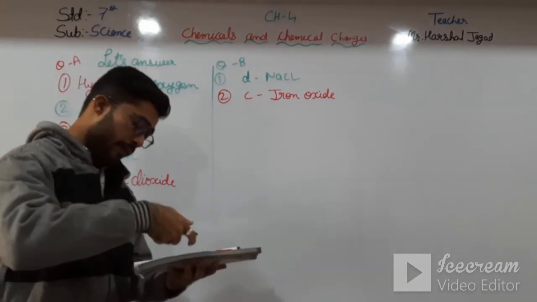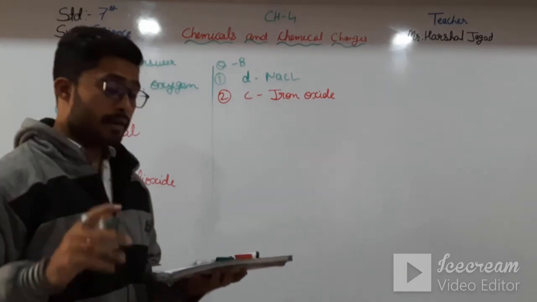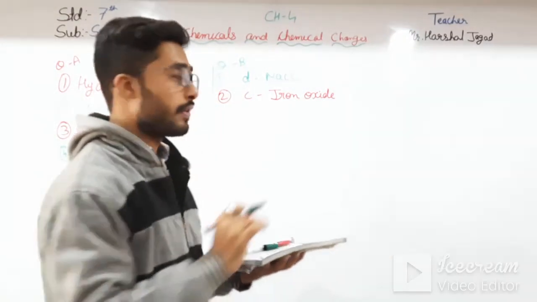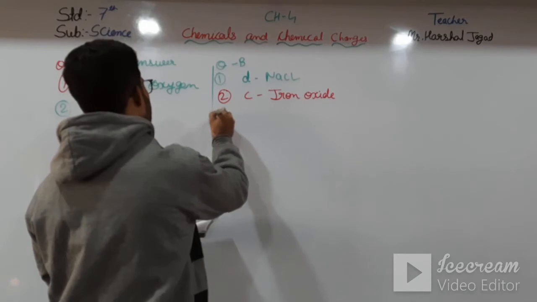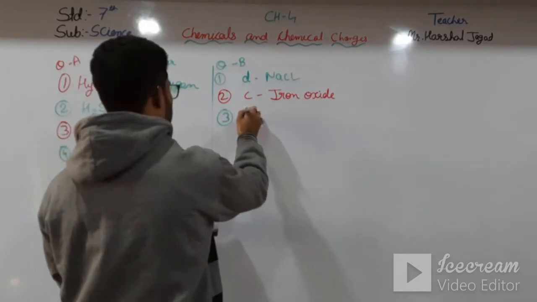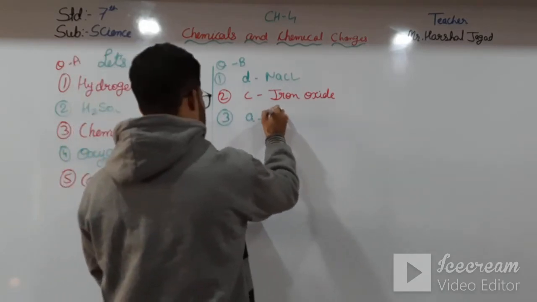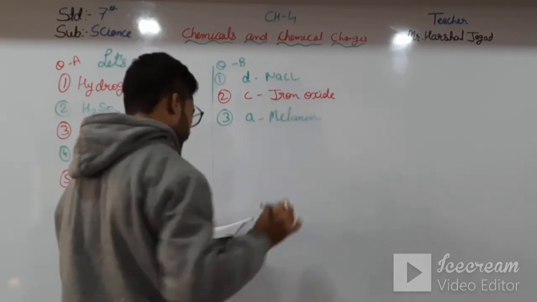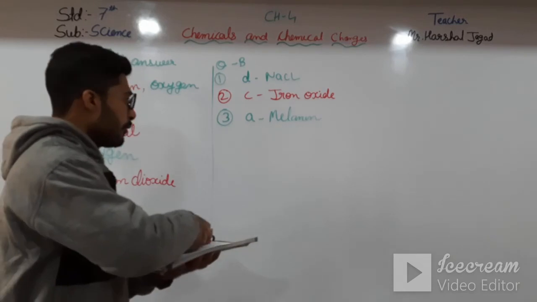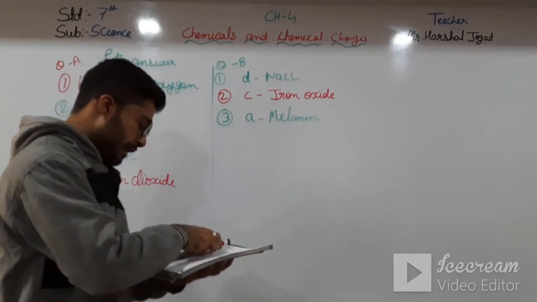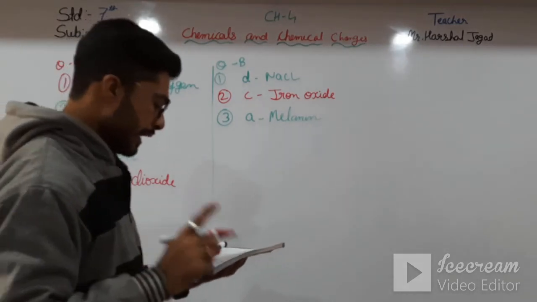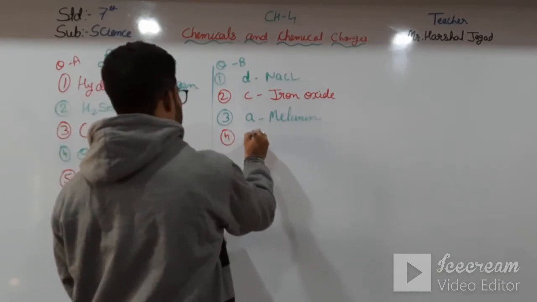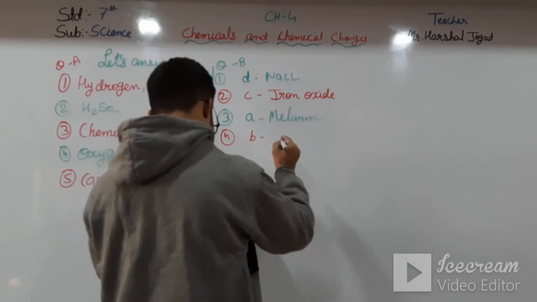Third one, cut fruits. When we cut the fruits, which layer is formed on the surface of it? Write it yourself. First of all, I am just writing. Fourth one, lime water. Lime water means calcium hydroxide. So the fourth will be B, calcium hydroxide.